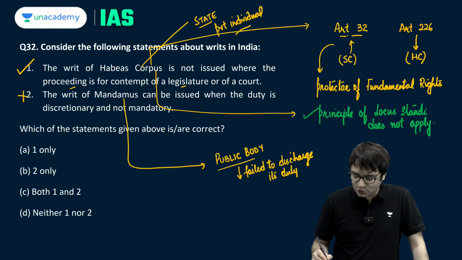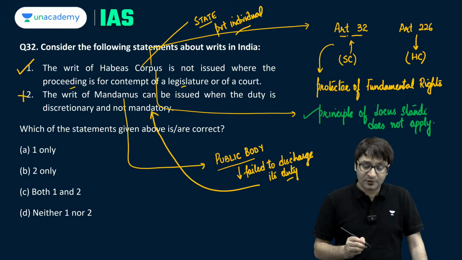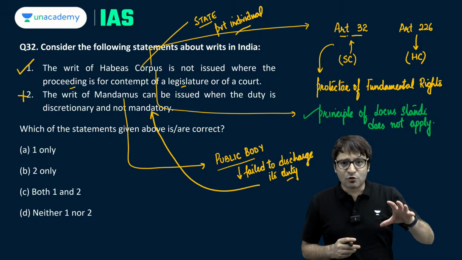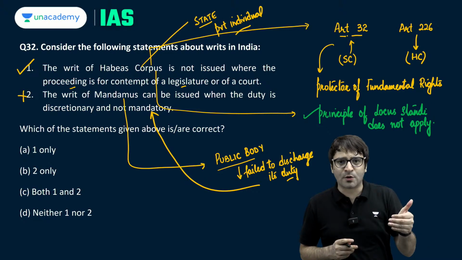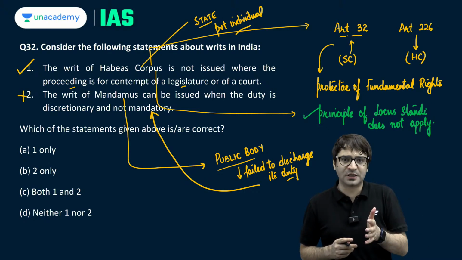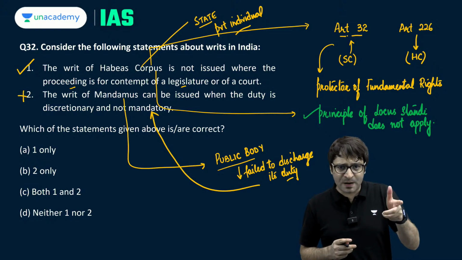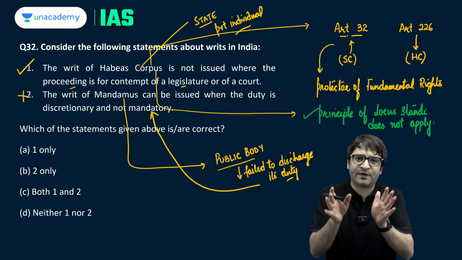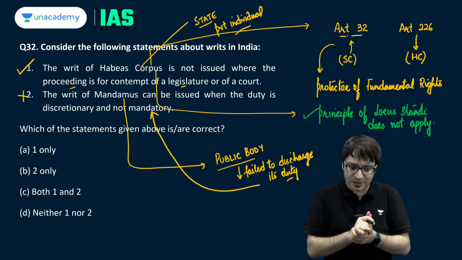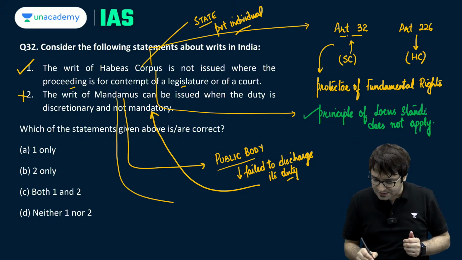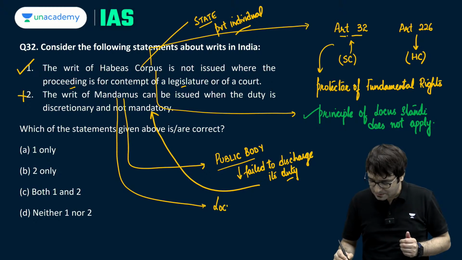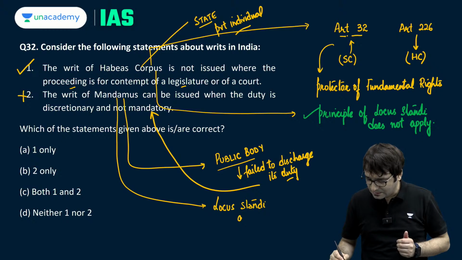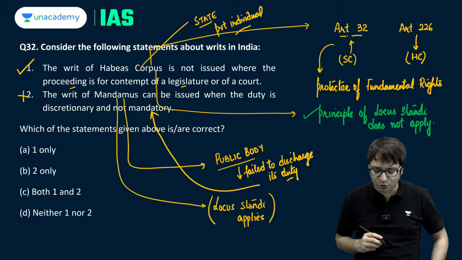But this duty has to be mandatory one, not the discretionary one. So a mandamus is issued by the top court or by the High Court under Article 226 if a public body has failed to perform its duty and thereby has violated the rights of the individuals. And in case of mandamus, locus standi applies, which means only the aggrieved individual can approach the court.